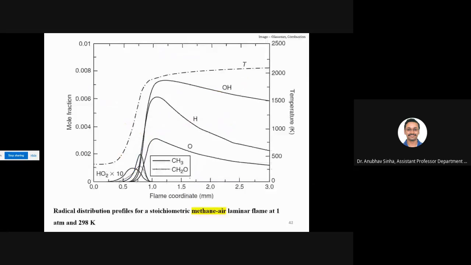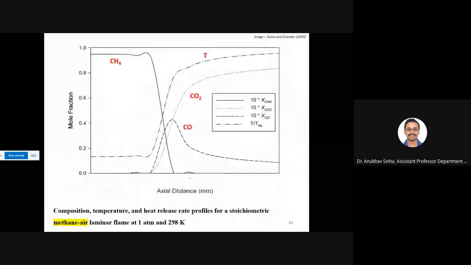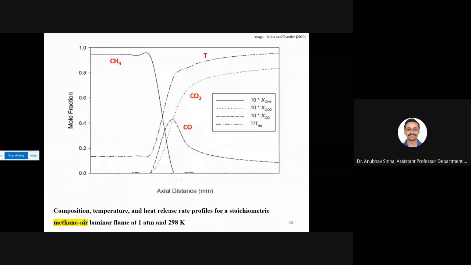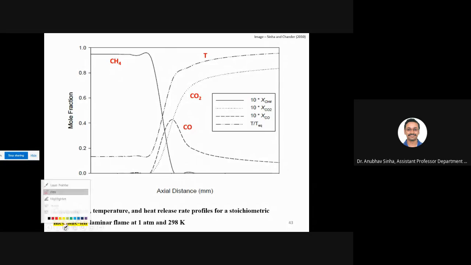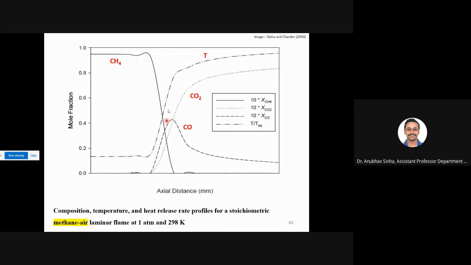So this is how. Let us first skip this. So this is one plot. This is the plot I made. This is actually my BTech project. So you can see methane is going down. Okay, so don't worry about this. This is some error in code, but it should come flat and it should go down. So methane is going down. Temperature is going up. Okay, and CO2 is going up.